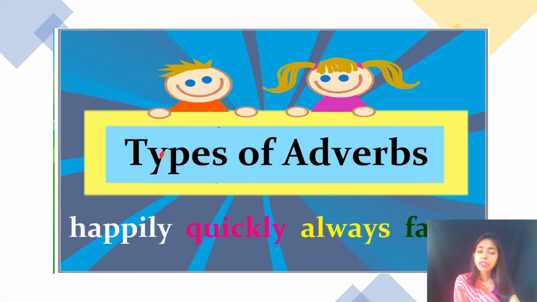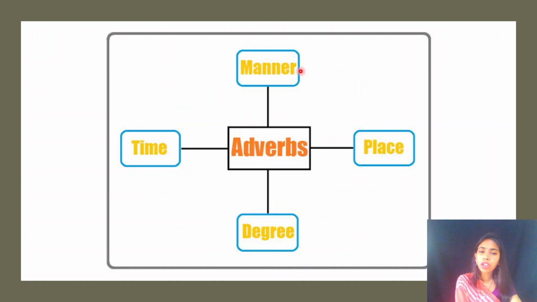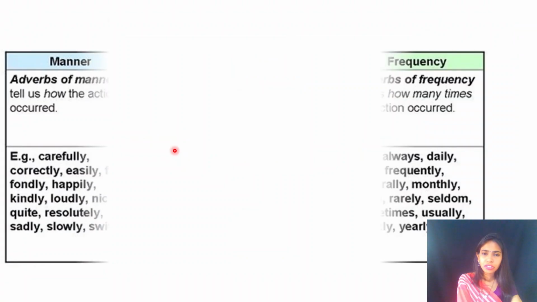Now we have already discussed the types of adverbs children. So I told you that there are many adverbs, but as of now I have just introduced you to 4 different adverbs. That is adverb of manner, that will tell you how the action happened. Adverb of place, which will tell you where the action happened, right? Adverb of degree will tell you to which extent it happened, right? And adverb of time will tell you when the action occurred, or when the action happened.